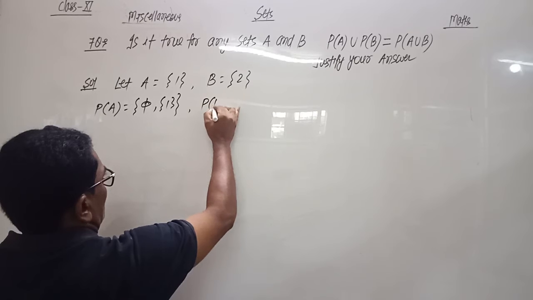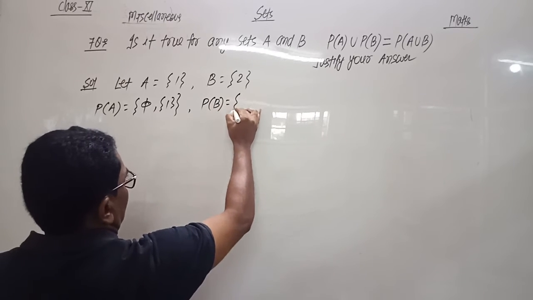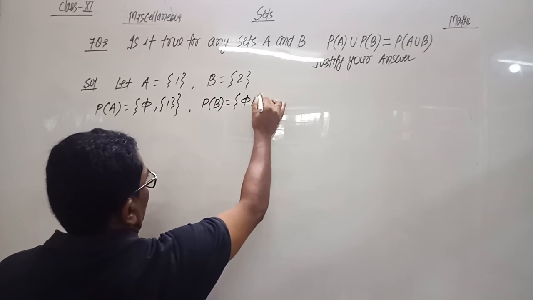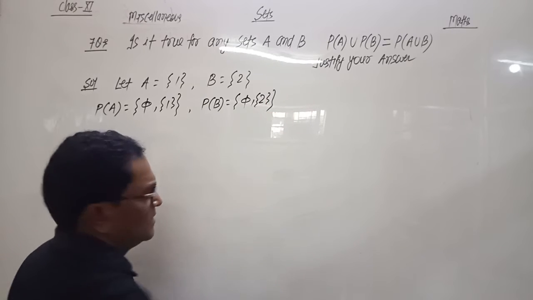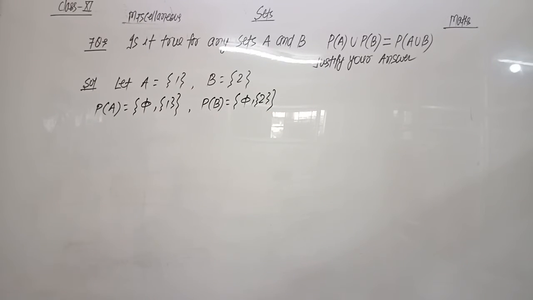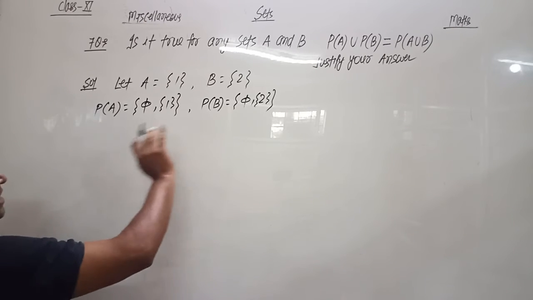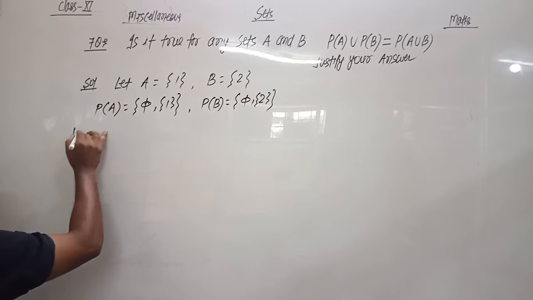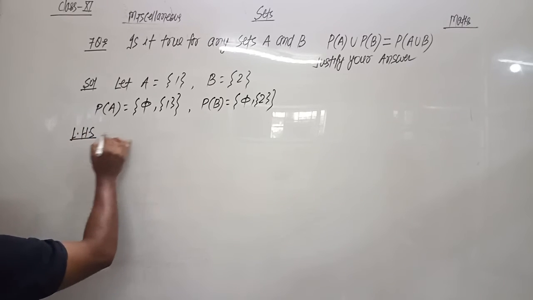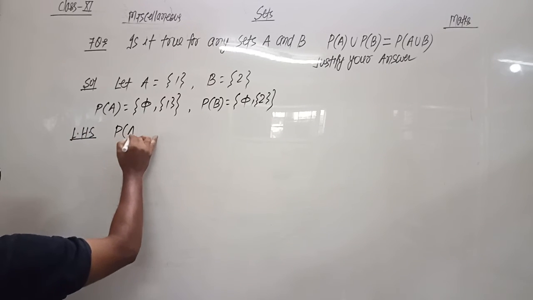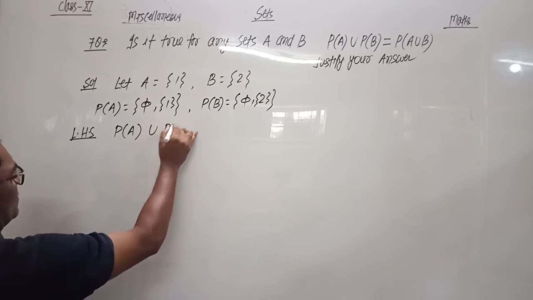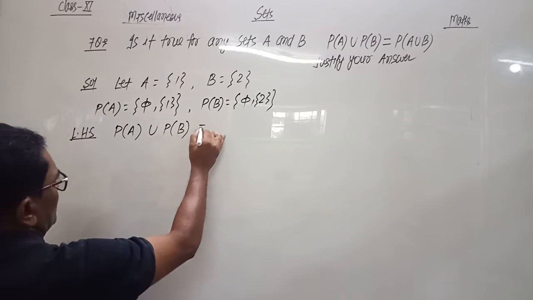And power set of B is written as {∅, {2}}. So this is the power set of A and power set of B. Now we solve LHS. So LHS is P(A) union P(B), power set of A union power set of B.